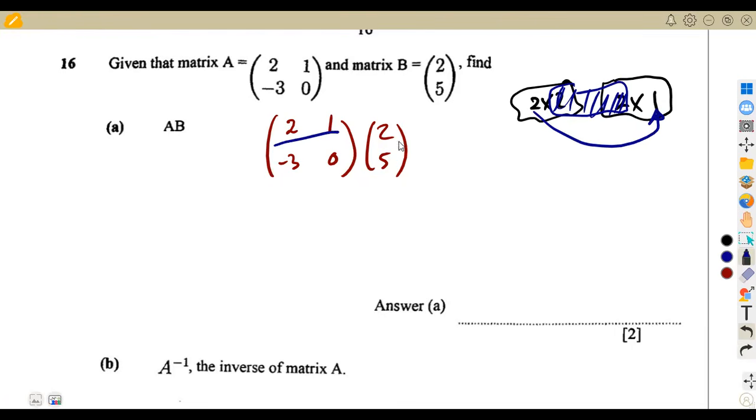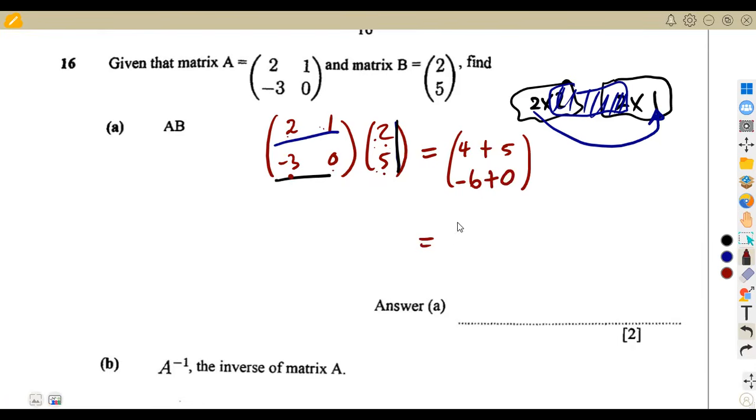So applying the row by column concept, we're going to have 2 times 2 in this case, which is 4, plus 1 times 5, which is 5. So you're multiplying 2 and 2, you get a 4, 1 and 5, you get a 5. All right. You do the same thing on this part, row by column. We're going to consider this row with the same column. We just have 1 column there. So that's -3 times 2, which is -6, plus 0 times 5, which is 0 in this case.